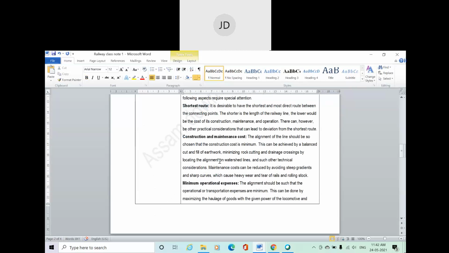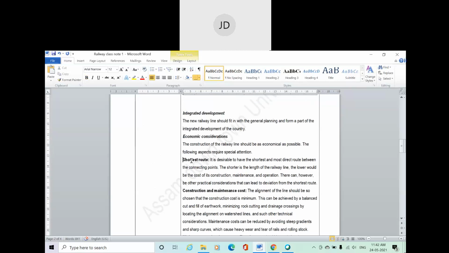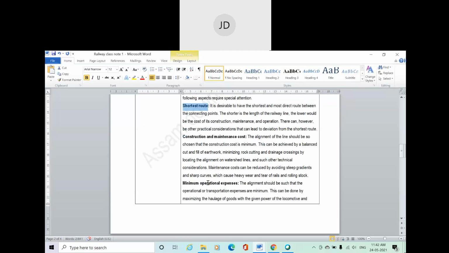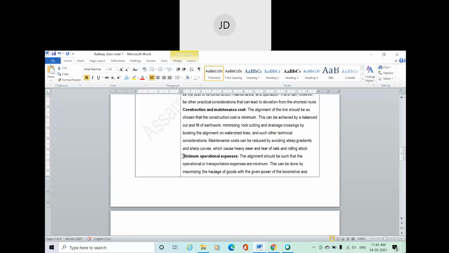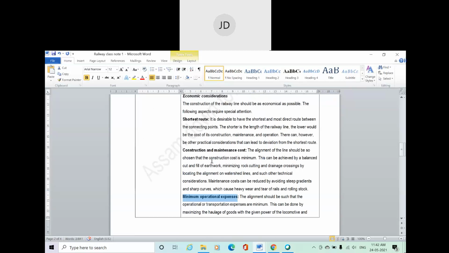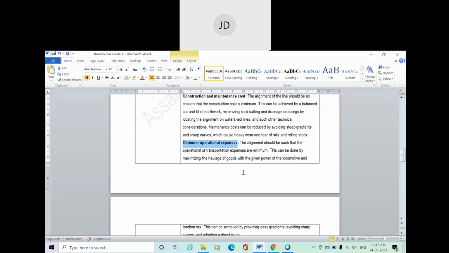In some places it's not possible to avoid, but as far as possible, always give first reference for the shortest route or the straight path. Like that, minimum operational expenses also are a matter of concern. The alignment should be such that the operational and transportation expenses are minimum. It's obvious also.